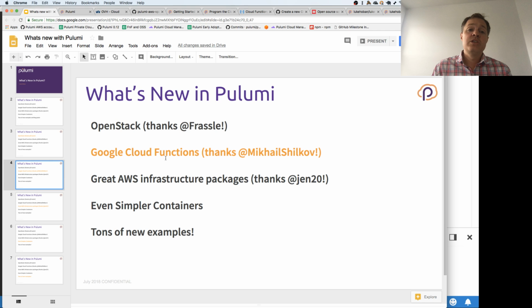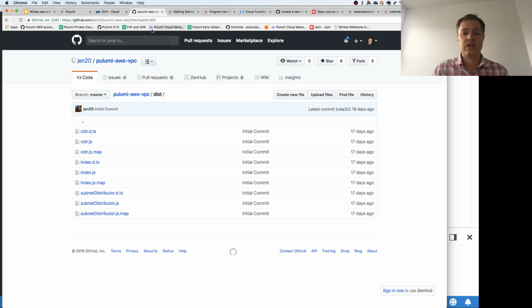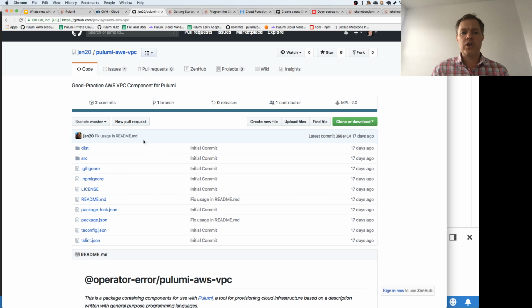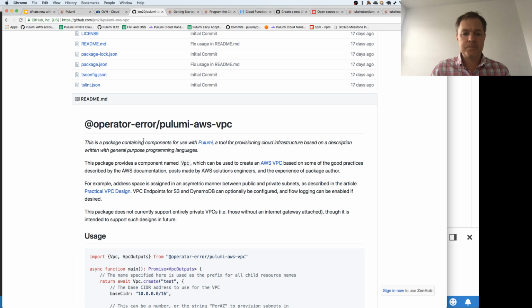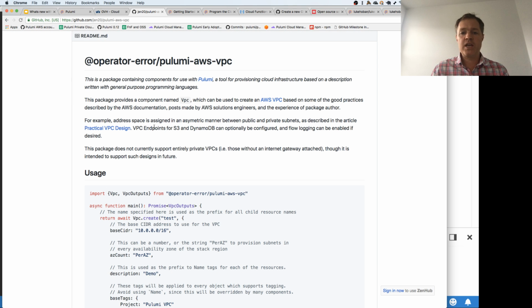Since then, one of the users of Pulumi over the last few weeks has added a few of his own packages that do some similar things, but in a much richer way. And so these are really handy things to build on top of. I'm going to highlight one of them here, this Pulumi AWS VPC. And this is a library for creating a very customizable AWS VPC, but using a high-level description of that VPC.